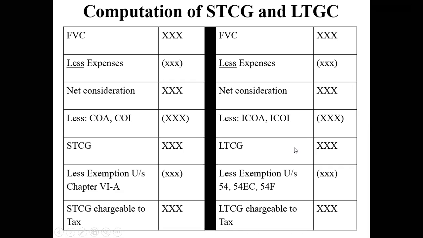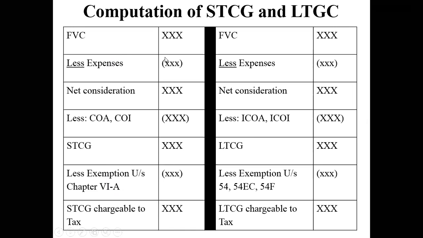Long term capital gain, the calculation is completely different. I repeat my words: add only short term capital gain to the other four heads of income. When you take a total of all the heads of income, the answer that you get is called gross total income. From this gross total income, you are eligible to take deductions under chapter 6A. So whatever exemptions, whatever deductions are there, you can claim those. And finally, whatever value you arrive at will be called short term capital gain chargeable to tax.